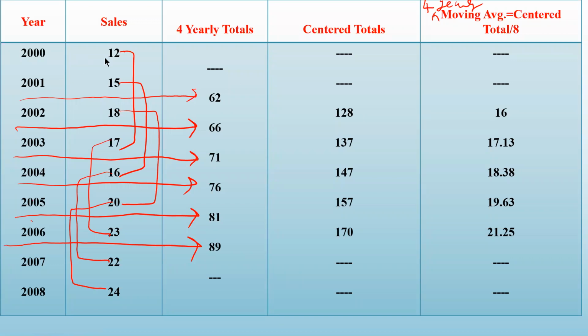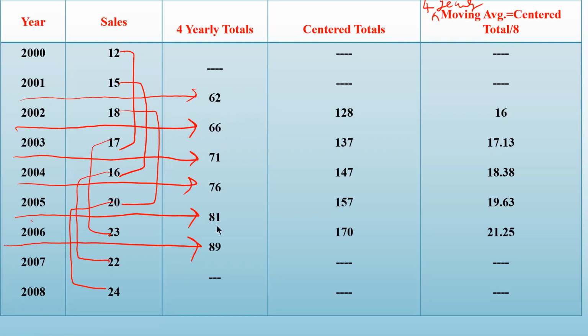I hope you have understood. You have to take the sum of 4, 4 and write the value in the middle of these 4. So exactly in the middle there will not be any year. The center will be between 1 and 2, so here you have to write. Okay. Then the center total.